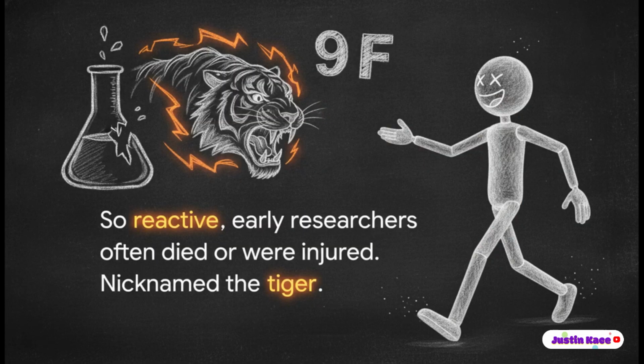Then we have element number 9, fluorine. It is, without a doubt, the most aggressively reactive non-metal in existence. It is so wildly reactive that it will even form compounds with noble gases, which usually just flat out refuse to interact with anything. Early researchers who tried to study and isolate pure fluorine were routinely killed or severely injured by explosions and poisoning. It was so completely lethal that chemists literally gave it the nickname, the Tiger of Chemistry.